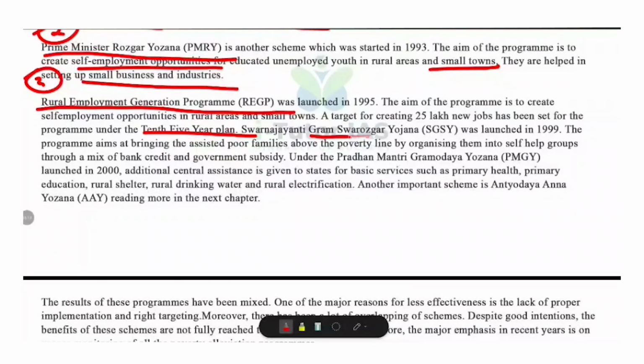Then the fourth one is Swarna Jayanti Gram Swarozgar Yojana. It aims to bring assisted poor families above the poverty line. It organizes families into self-help groups, providing a mix of bank credit and government subsidy. Fifth one is Pradhan Mantri Gramodaya Yojana 2000. It provides additional central assistance for primary health, education, rural shelter, drinking water and electrification. Sixth one, Antyodaya Anna Yojana. It focuses on providing subsidized food grains to the poorest of the poor.